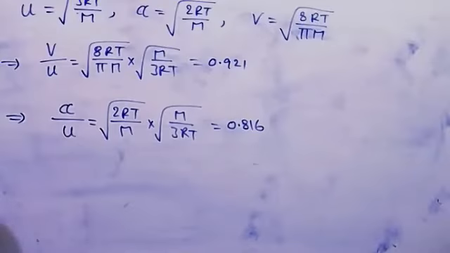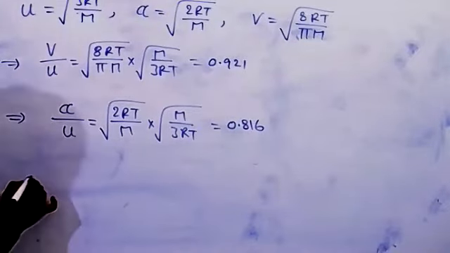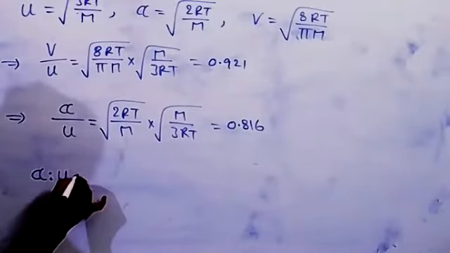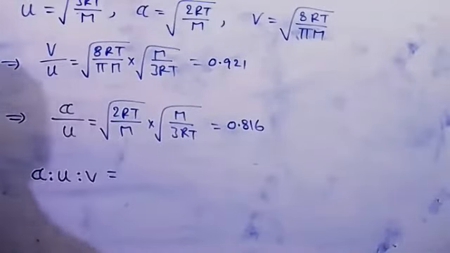Next, the ratio of the three different types of velocities: alpha, v, and u.